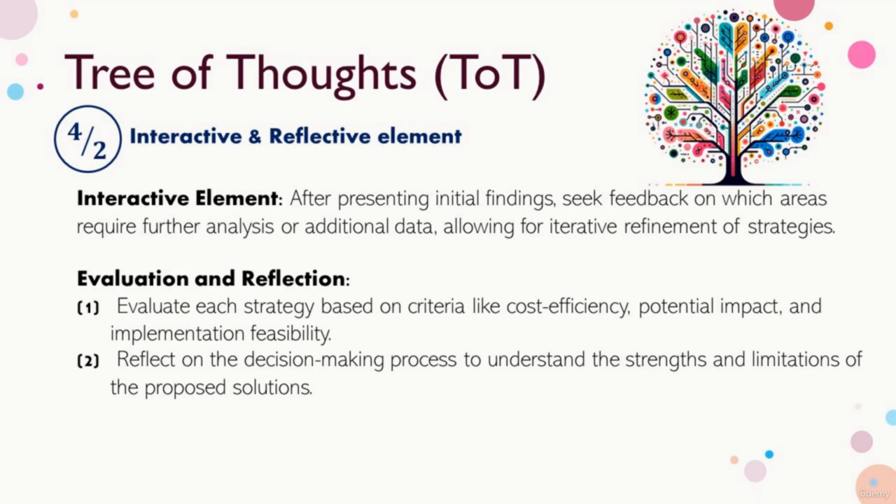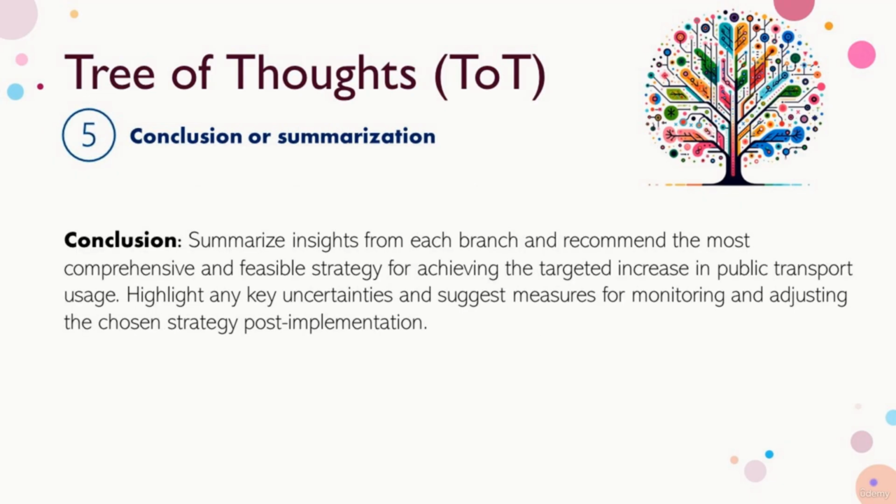After the model presents initial branches, you could review and ask for deeper analysis on specific branches, mirroring real-world analysis iterations. The conclusion statement will force the model to summarize the insights from each branch, or select the best solution based on the analysis conducted in each step.